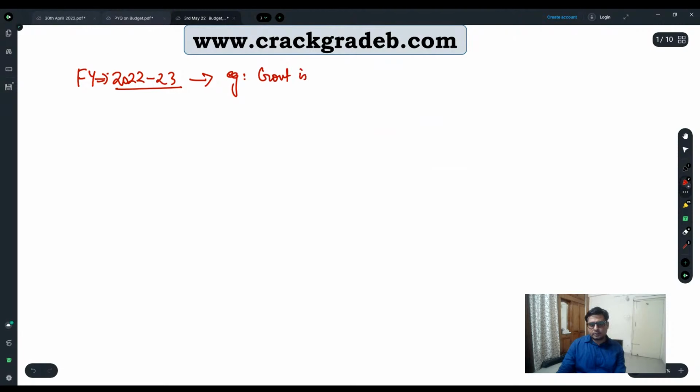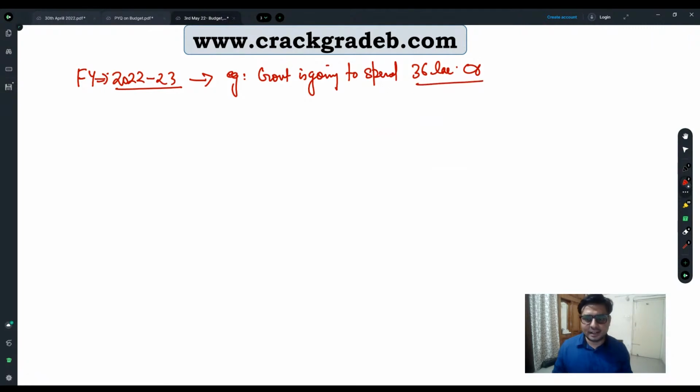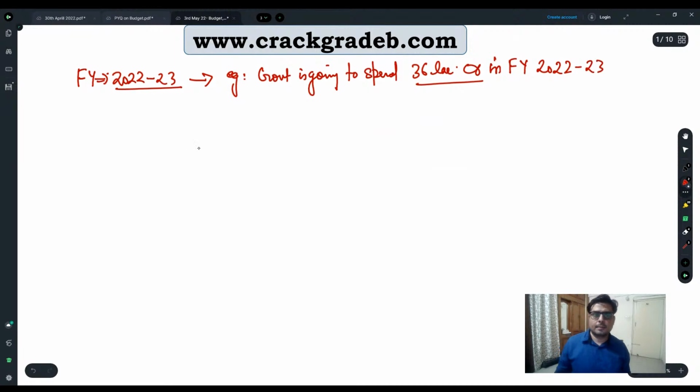The government is going to spend 36 lakh crore. This is not exact data, just approximate data for your understanding. So the government said that they are going to spend 36 lakh crores in financial year 2022-2023.